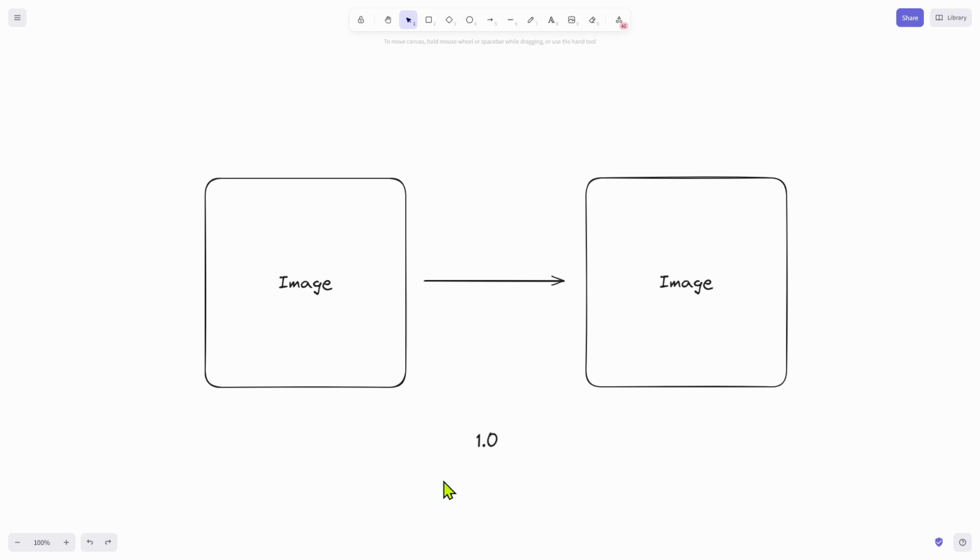If we have a denoising factor of 1.0, it means that we do not want to keep anything from the original image and we want to change everything. And if we have a denoising factor of 0.25 or 25%, it means that we want to change 25% of the image and keep 75% of it. So a low denoising factor means that we want to keep the image. With a high denoising factor, the more we want to change it.